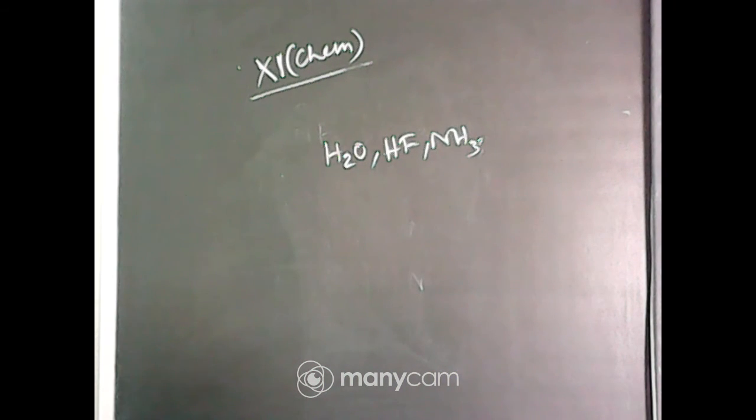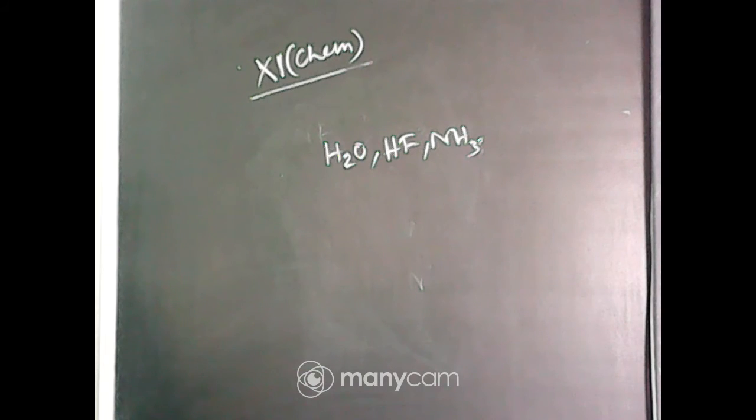Okay, now the options are: HF greater than H2O greater than NH3; NH3 greater than HF greater than H2O; H2O greater than HF greater than NH3; NH3 greater than H2O greater than HF. Obviously NH3 is the lowest. Now between HF and H2O you have to make the comparison.